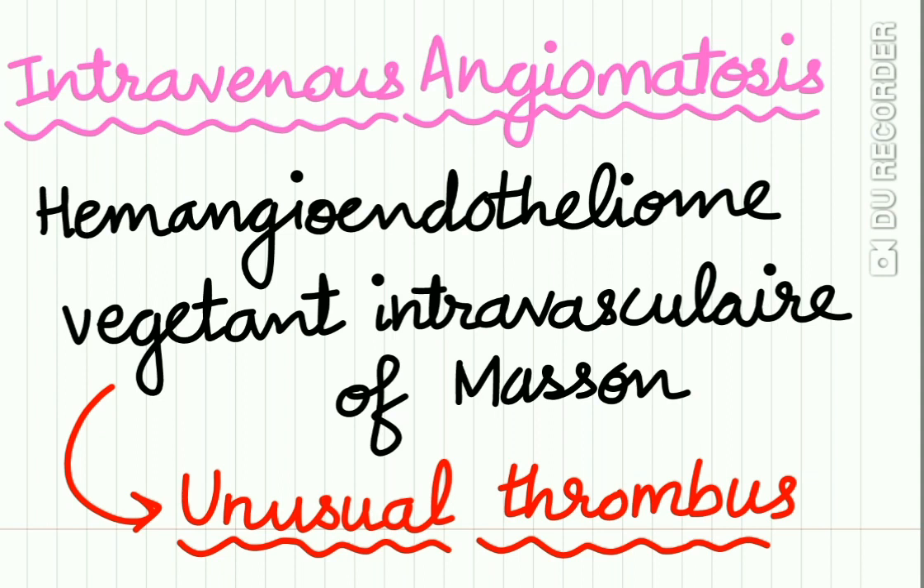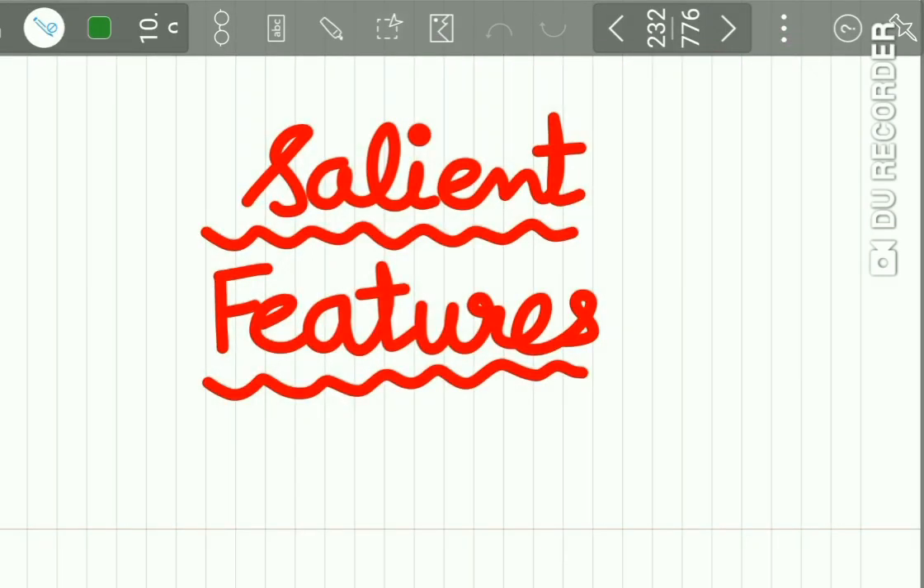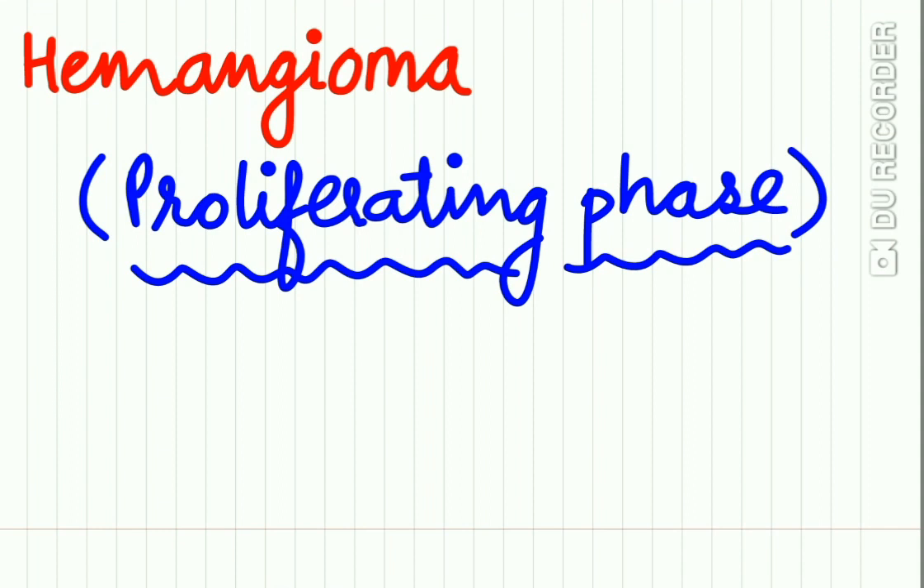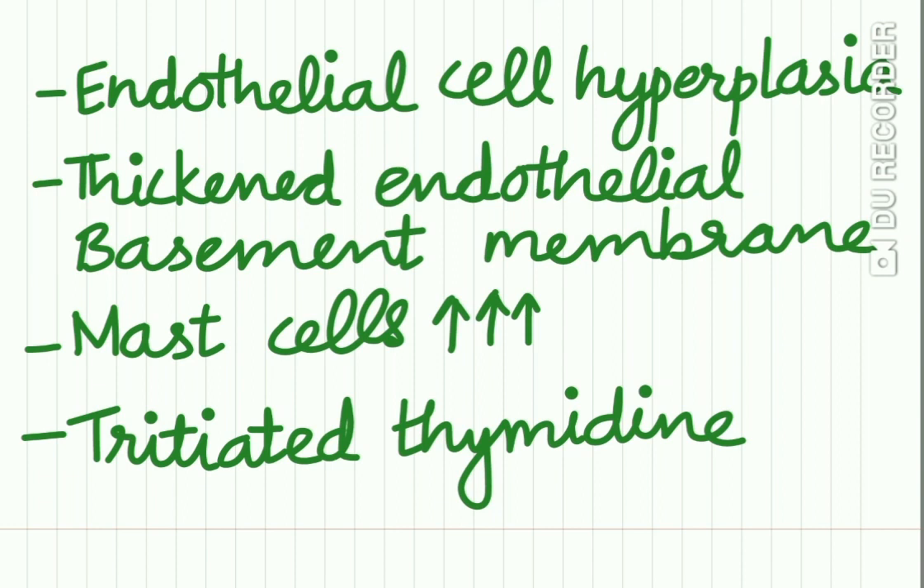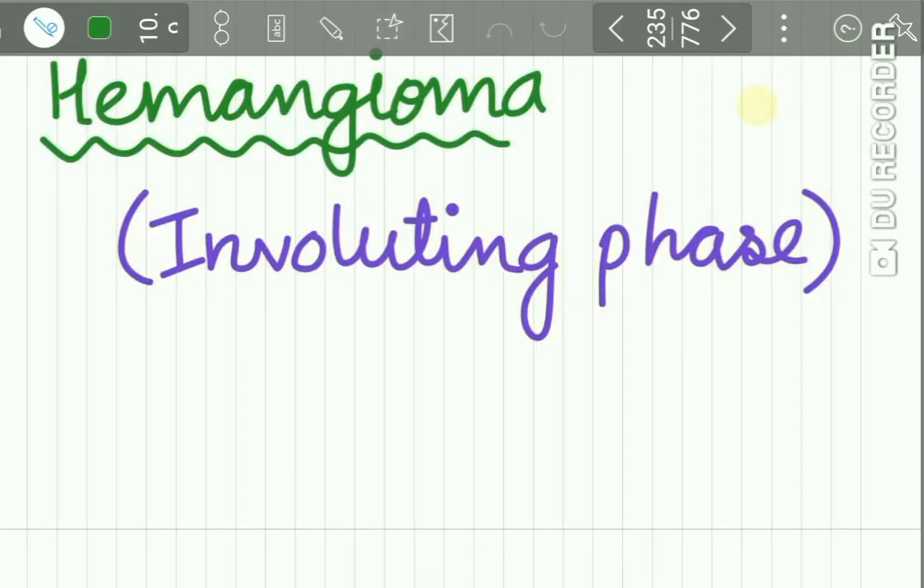Then the intravenous angiomatosis is also called as intravascular vegetant hemangioendothelioma of Masson. It is an unusual thrombus. The salient features of hemangioma in its proliferating phase show endothelial cell hyperplasia, thickening of the endothelial basement membrane, increase in the mast cells, and increased uptake of tritiated thymidine by the endothelium.